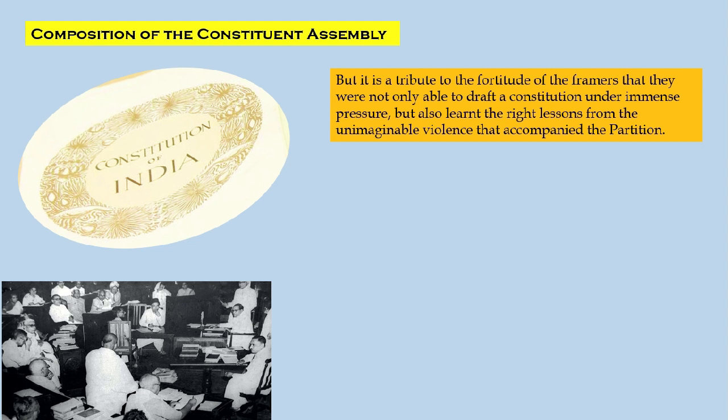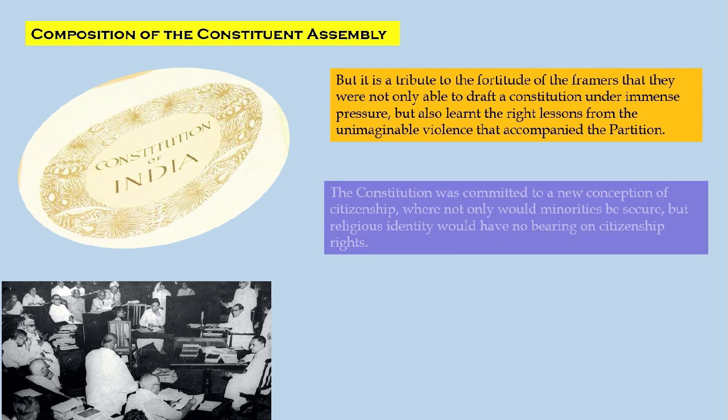But it is a tribute to the fortitude of the framers that they were not only able to draft a constitution under immense pressure, but also learnt the right lessons from the unimaginable violence that accompanied the partition, after India and Pakistan were partitioned as per the 3rd June 1947 plan.